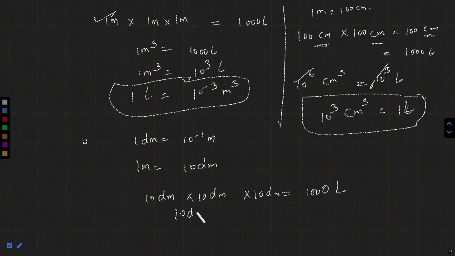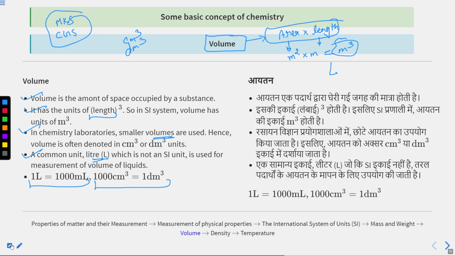So you can say 10 raised to the power 3 dm cube is equal to 1000 liter. So 1 decimeter cube is equal to 1 liter, right? So you can say 1 liter is equal to 1000 milliliter.